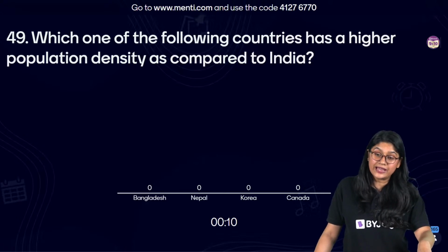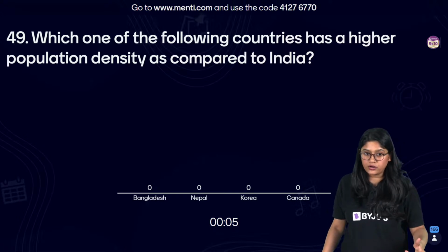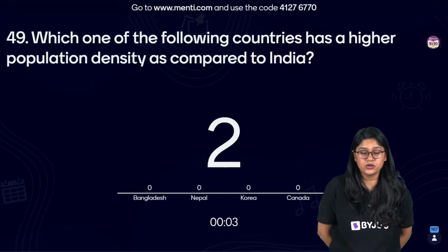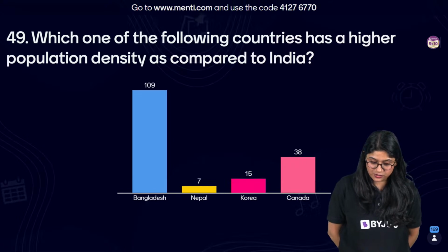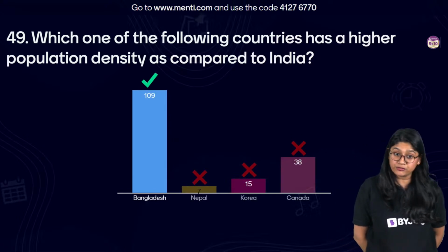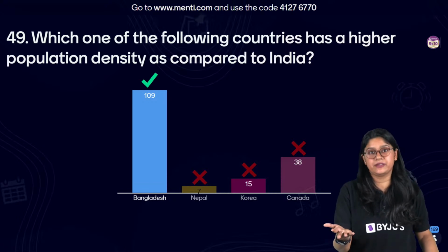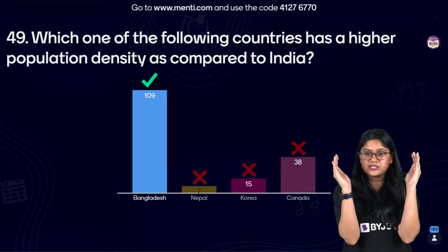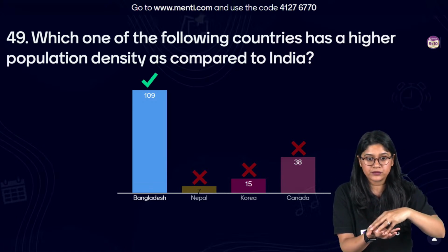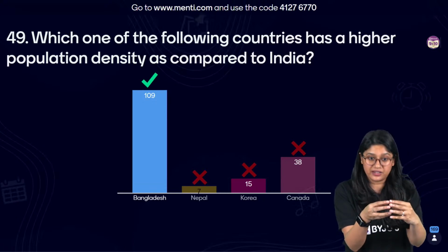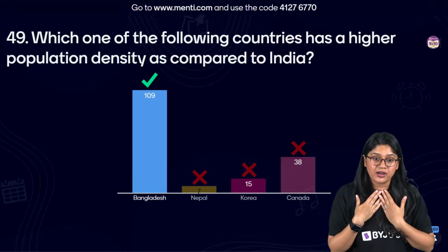Now look at the size of the countries also. So we have this answer, everyone, I'm sure. Very good. And the correct answer over here, everyone, is Bangladesh. 109 of you have voted for the correct answer. See, in terms of Canada, population density kam hai. See, Bangladesh is a small country as compared to India, and in a small area, they have more people. तो एक छोटे से piece of land में ज़्यादा लोग रह रहे हैं. So वहाँ की population density is very much higher as compared to our country.